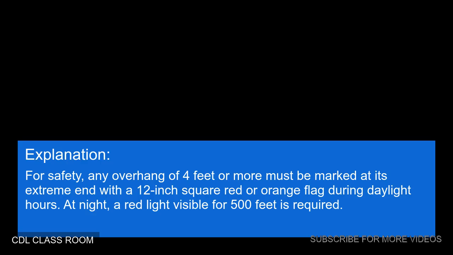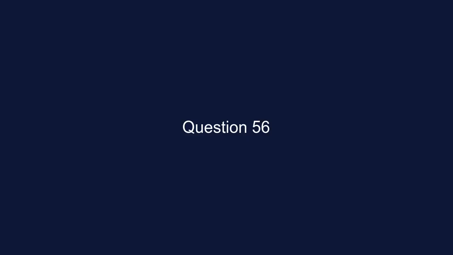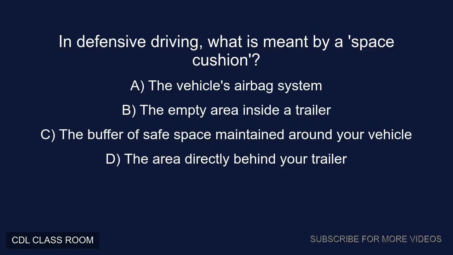Explanation. For safety, any overhang of 4 feet or more must be marked at its extreme end with a 12-inch square red or orange flag during daylight hours. At night, a red light visible for 500 feet is required. Question 56. In defensive driving, what is meant by a space cushion?